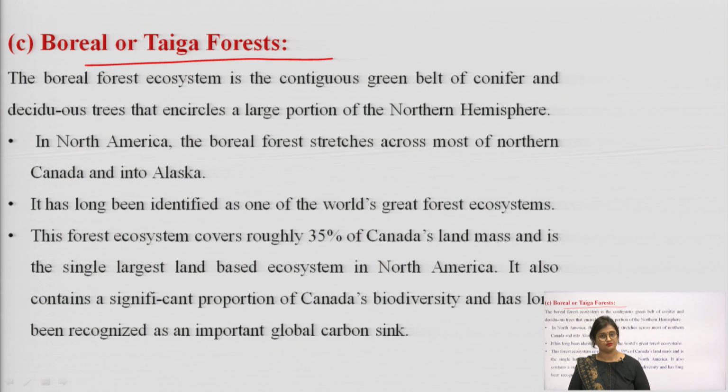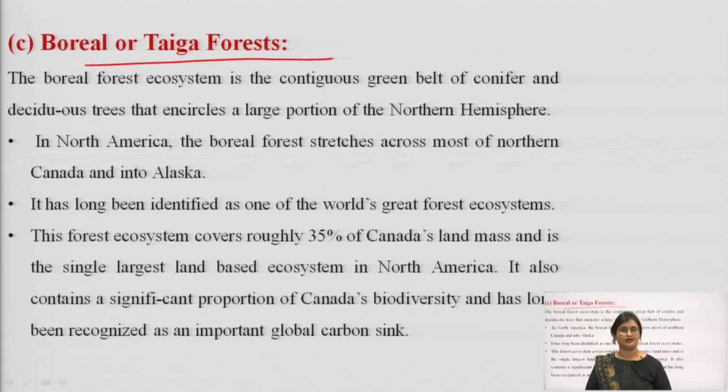Now, what are the deciduous trees? As we had just discussed, deciduous trees are the ones that shed their leaves, which have two phases, one in which they are green, the other in which they have shed their leaves. In winter, the deciduous trees tend to lose their leaves, and by the time of spring or summer, they grow back their leaves. So, the taiga forest is made up of a combination of both coniferous trees and deciduous trees.